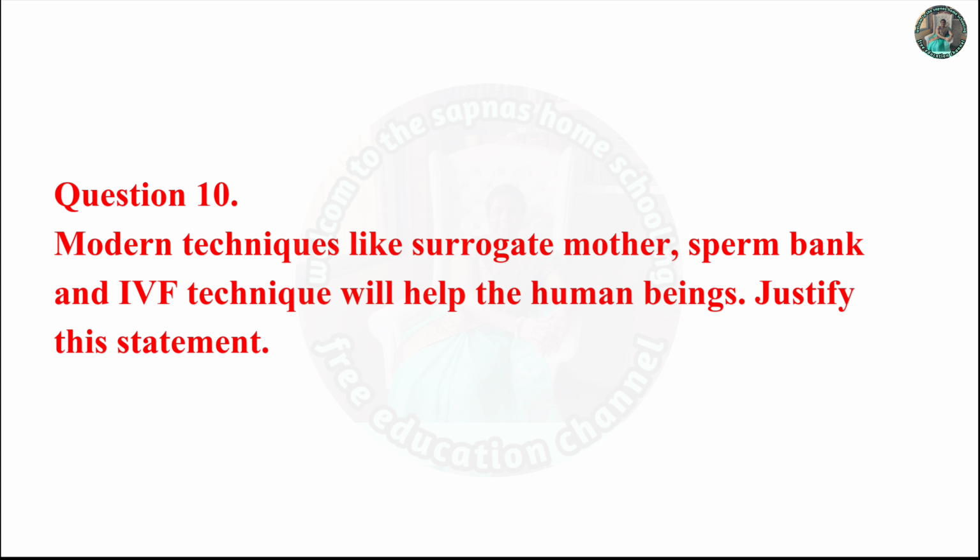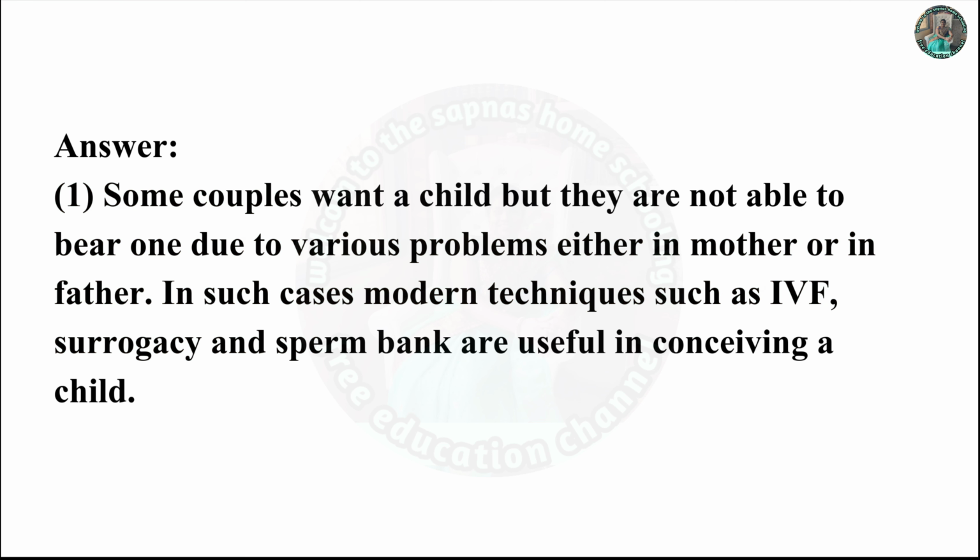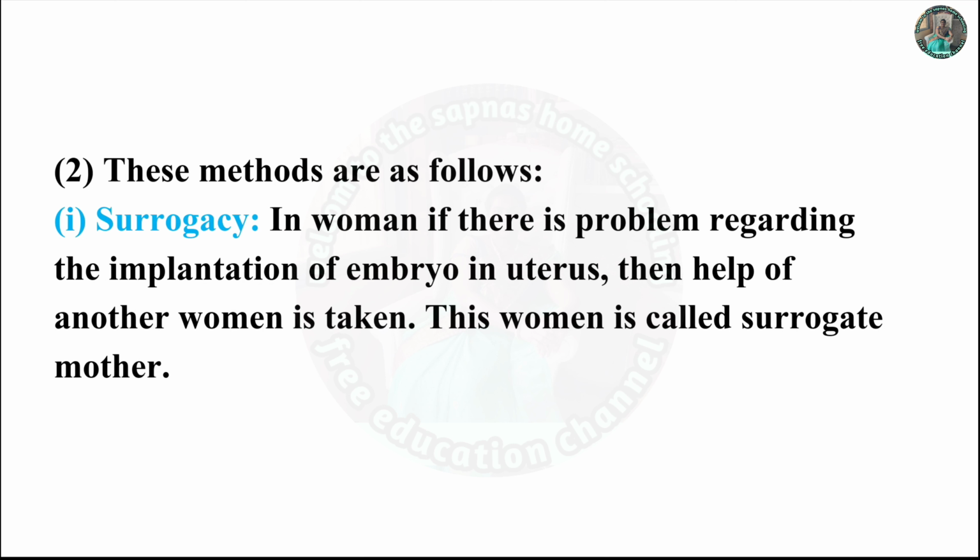Question 10. Modern techniques like surrogate mother, sperm bank, and IVF technique will help human beings. Justify this statement. Answer. Some people want a child but are not able to bear one due to various problems, either in the mother or in the father. In such cases, modern techniques such as IVF, surrogacy, and sperm bank are useful in conceiving a child. These methods are as follows.